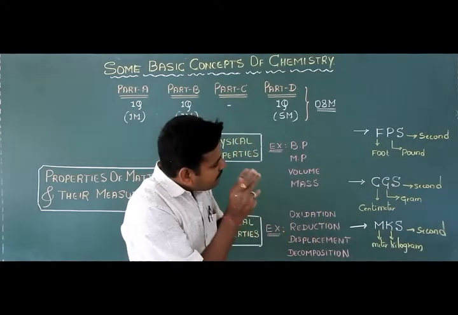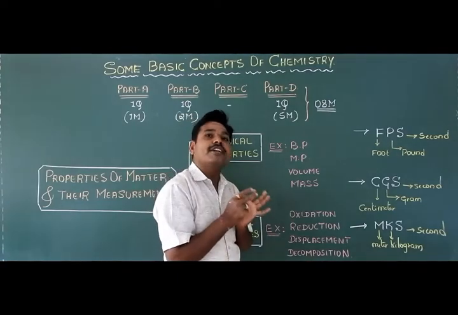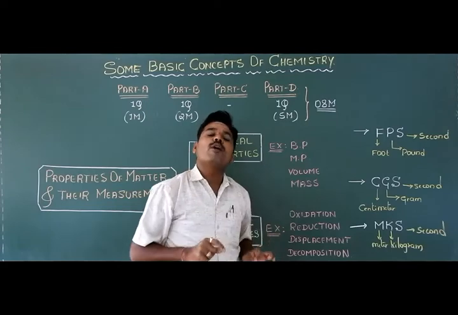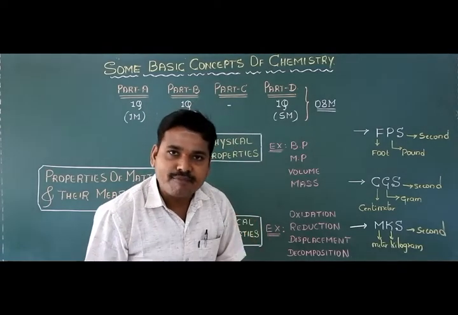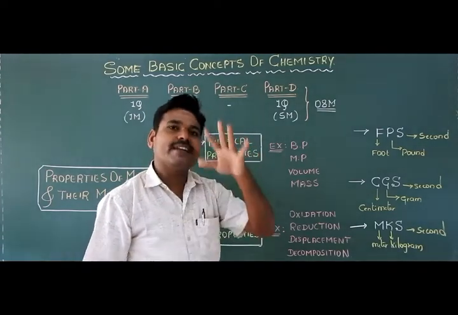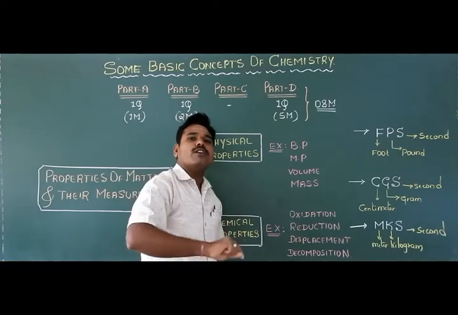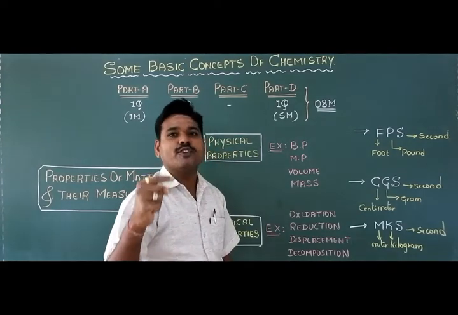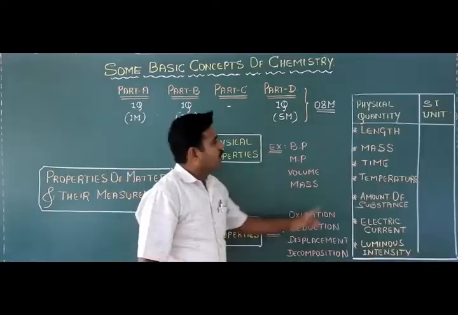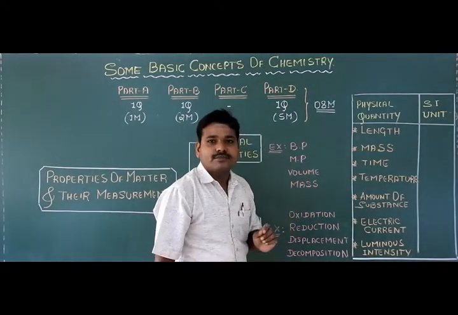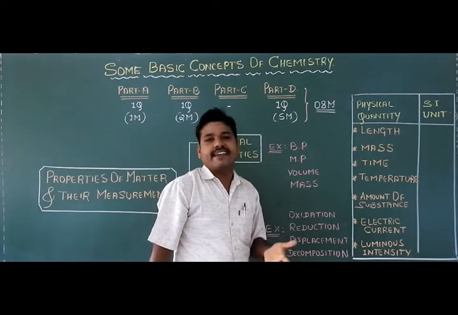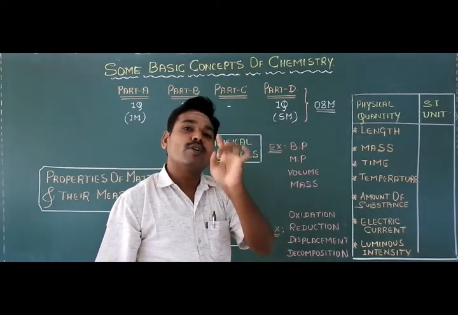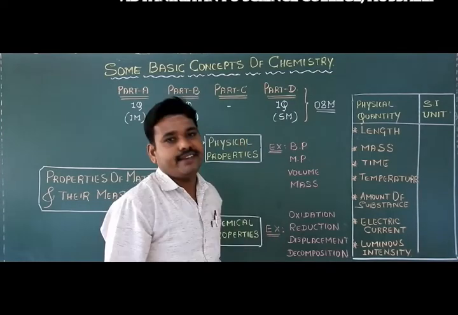Now with the help of these systems of measurement, let us discuss the seven important physical quantities of matter, or fundamental quantities, or basic quantities, and their SI units. The SI system recognizes seven important physical quantities of a matter.